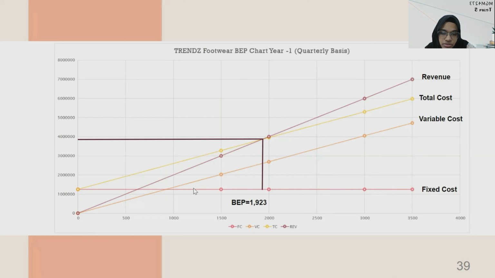The fixed cost is 12 lakh and 50,000. Then this is the variable cost of year one, and the total cost sums the variable cost and the fixed cost. Here is the revenue we have calculated, which exceeds the total cost after reaching the BEP of 1,923.